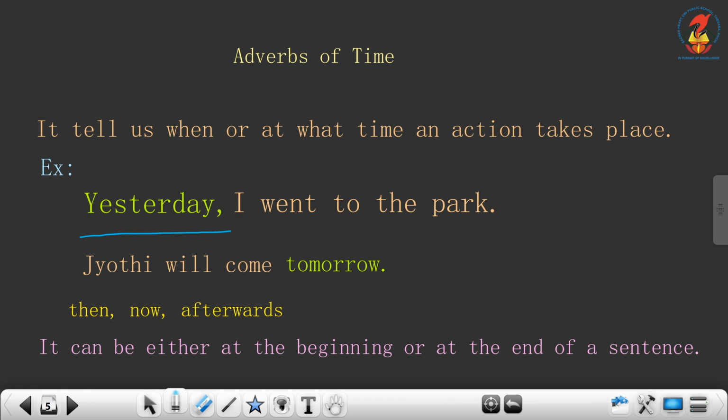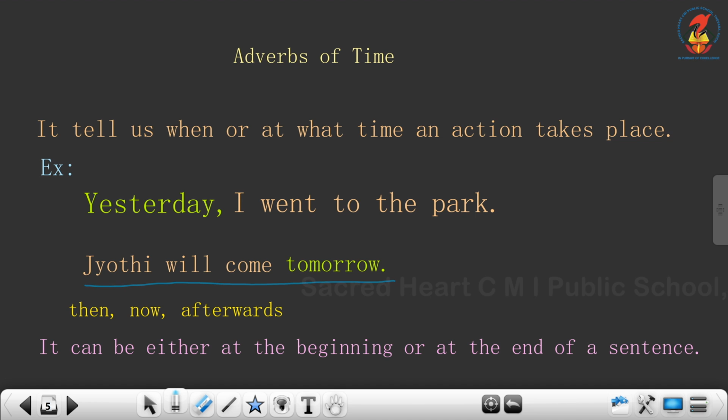Example, yesterday I went to the park. So, went is the verb here, and when did they go? When did the action take place? The action took place yesterday. So, yesterday is the adverb of time.